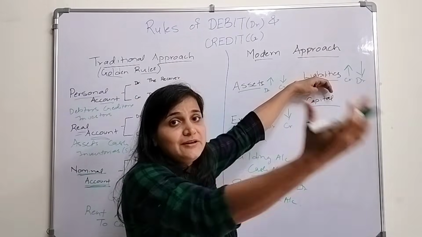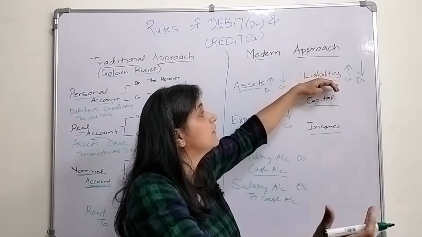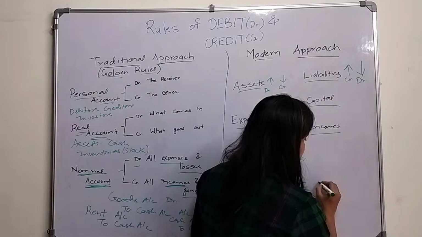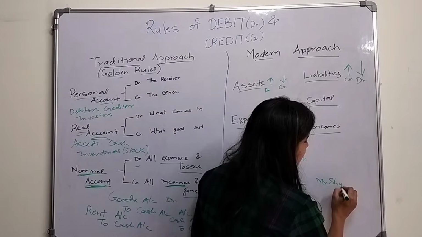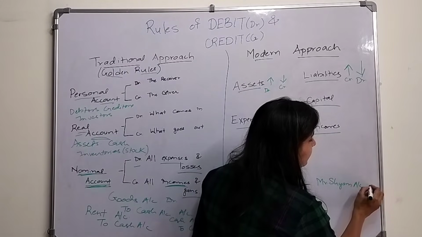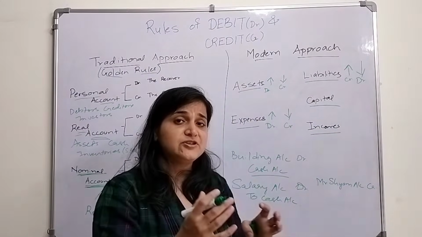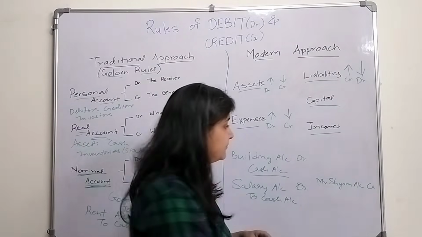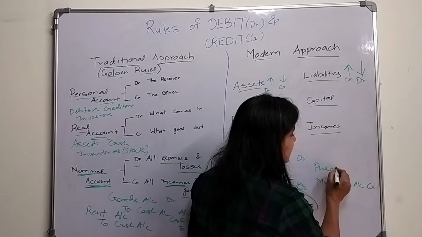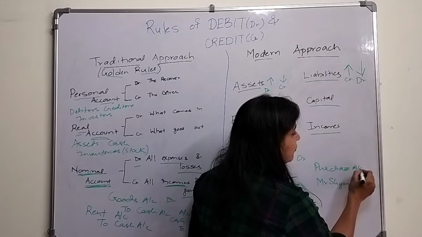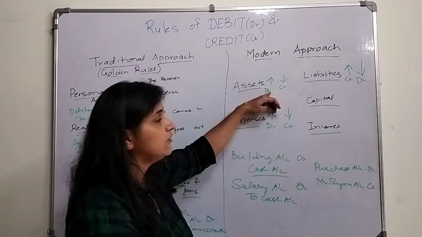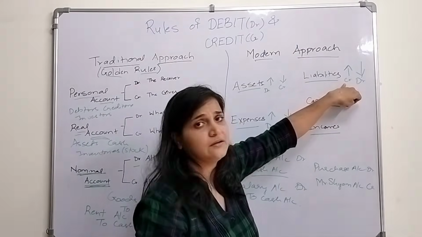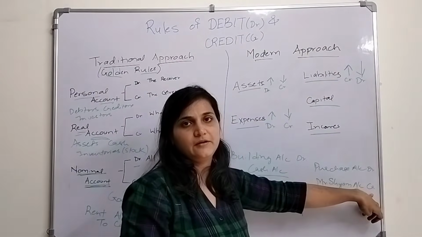I have a liability to pay Mr. Sham, so Mr. Sham's account will be credited. I purchased goods, and goods are my asset, so the purchase account will be debited. Asset increases, I will debit it. My liability also increases, I will credit it.